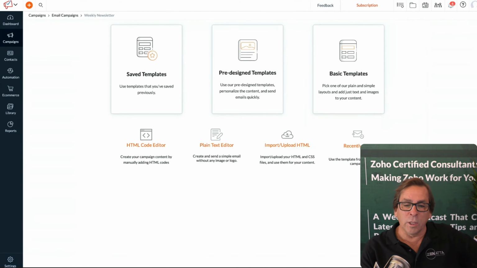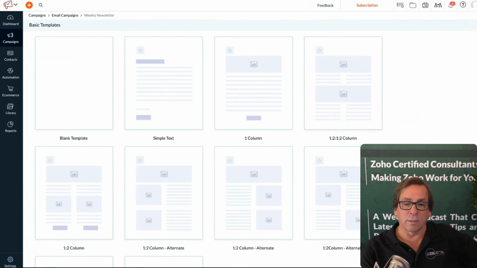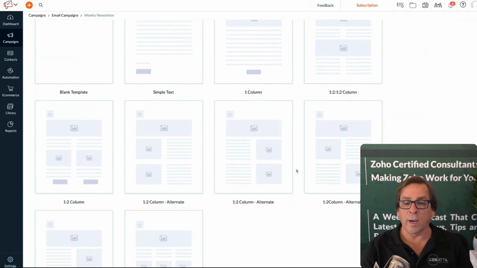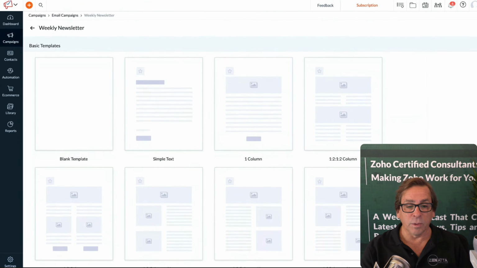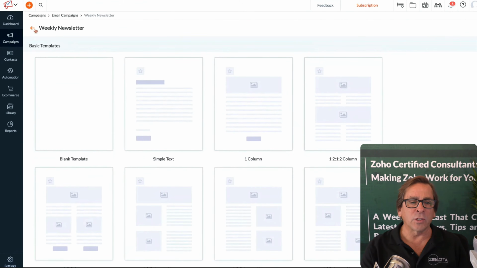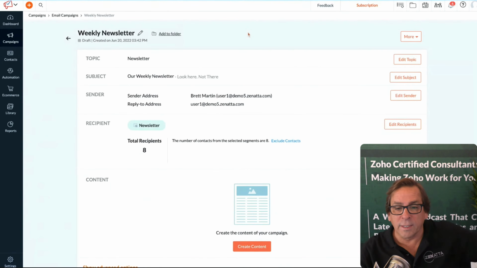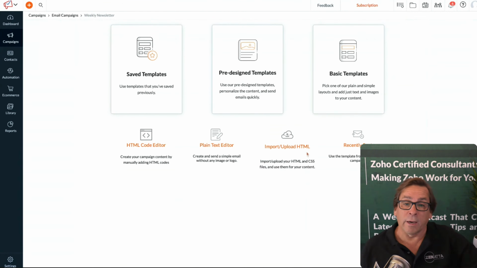Additionally, when looking at your templates, you've got some very basic templates. These don't have any graphics in them. They haven't done anything. You can just start from scratch here and choose something that's going to work for you. Then they give you basic image layouts and text layouts. So it makes it easy to choose the appropriate one. If you're sending out a newsletter, you'd want it to be broken down in a certain way. You can start with that.